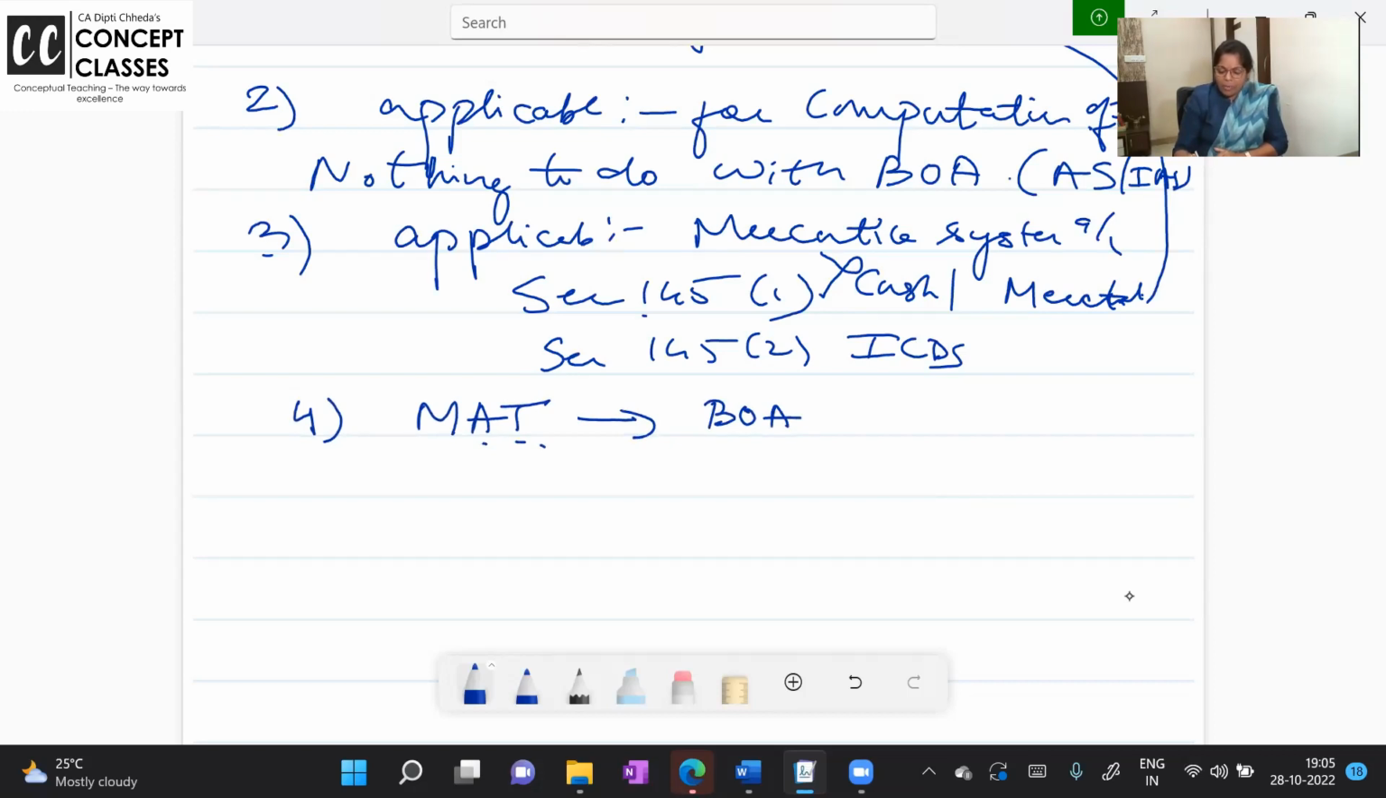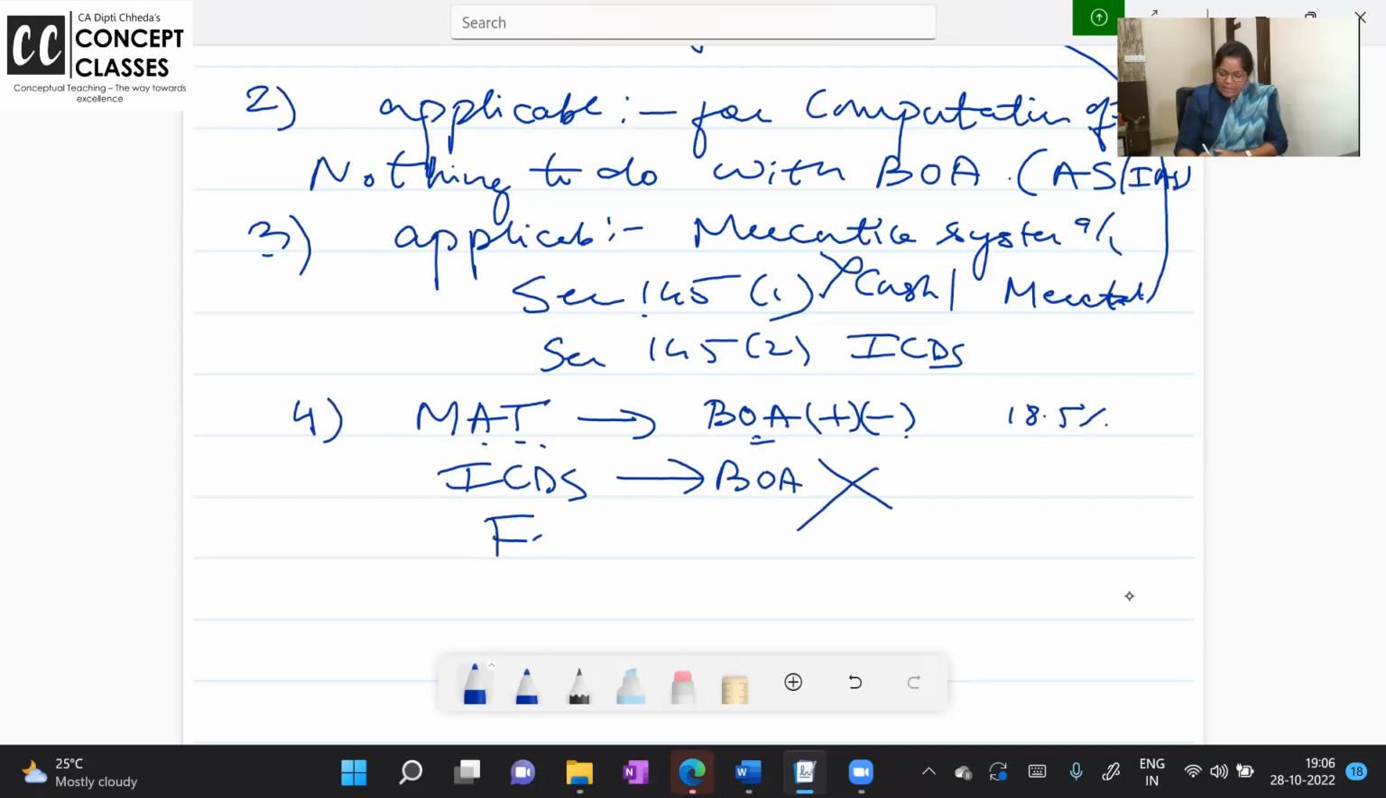In MAT, you take the profit as per your books of accounts. In books of accounts, you do plus and minus to get the profits, on which 18.5% is the minimum tax you are liable to pay. And ICDS has nothing to do with books of accounts. So for MAT, ICDS is not applicable.